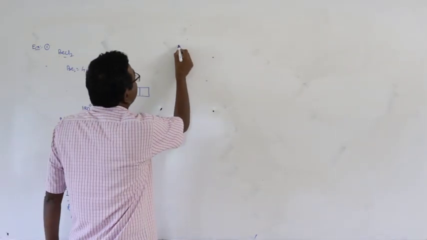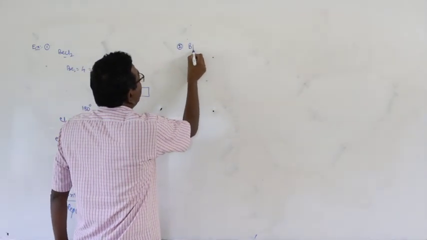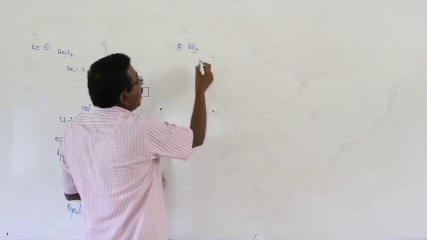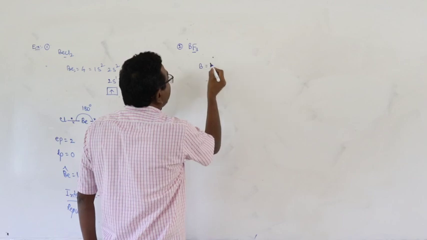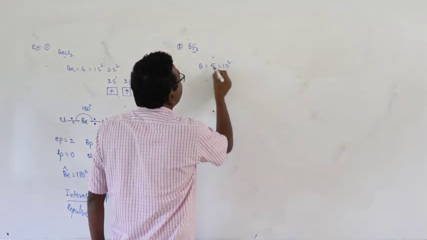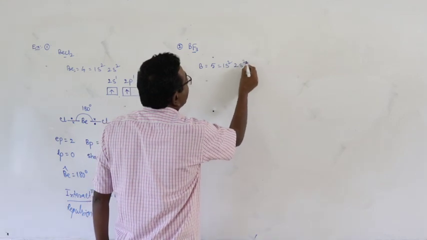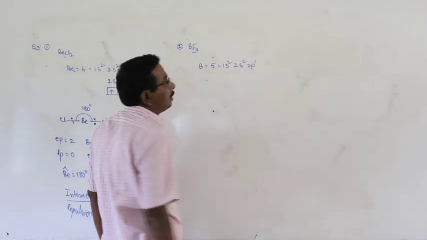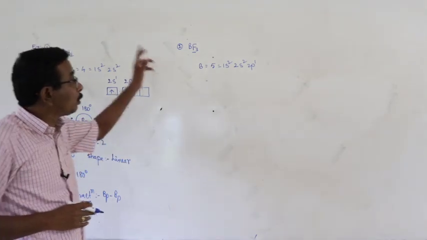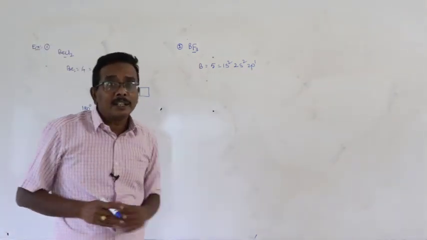Next, second one, BF3. In boron trifluoride, boron is the central atom, atomic number 5, 1s2, 2s2, 2p1. While I am explaining the formation of the molecules, you should think about the electronic configuration.